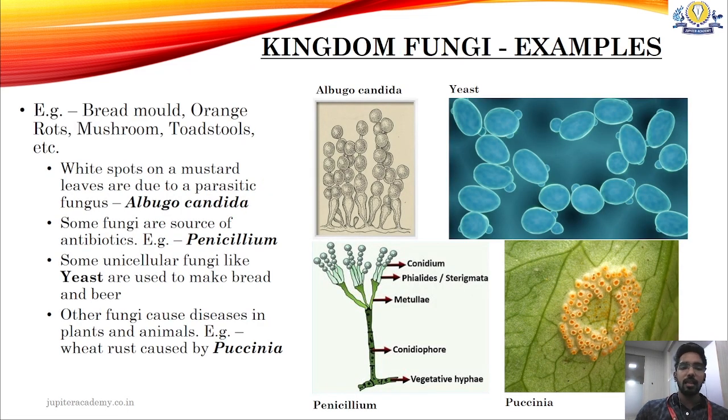Some fungi are sources of antibiotics. An example is Penicillium. Penicillium gives you penicillin, the antibiotic which you take when you get infected by a bacteria, right? So Penicillium is the fungus from which penicillin is extracted. Then we have unicellular fungi, as we discussed, called yeast, and other fungi which cause diseases in plants and animals. One such example is wheat rust by Puccinia graminis.